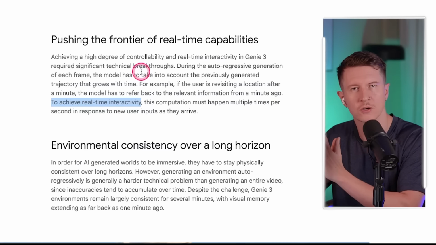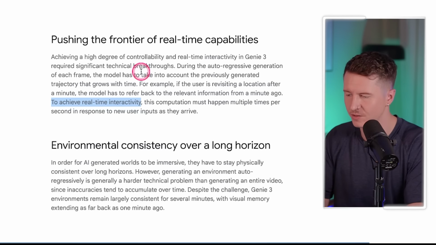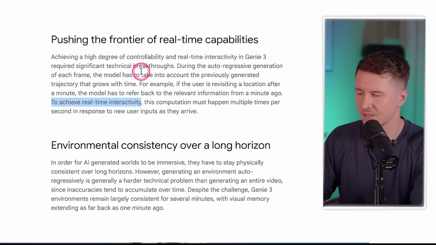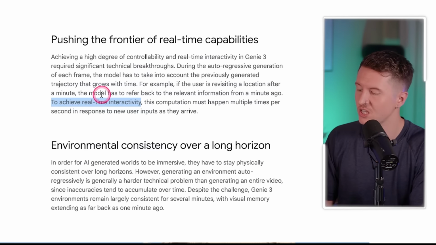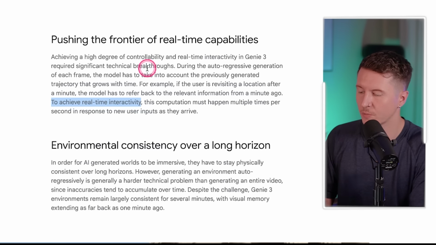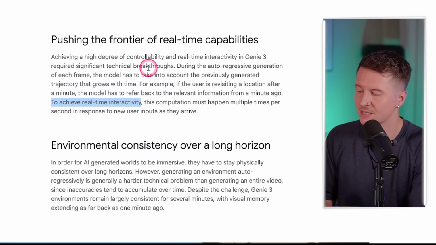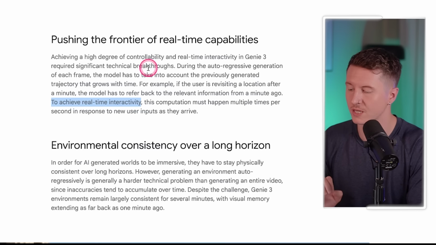Now, what's incredible about this model, which I must stress, is that you can take an action and the environment instantly updates. So this is real-world, real-time interactivity. And this has been a huge challenge for them in developing this model. They said to achieve real-time interactivity, computation must happen multiple times per second in response to new user inputs as they arrive.